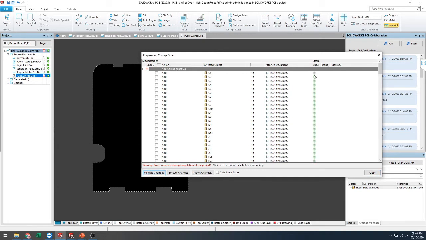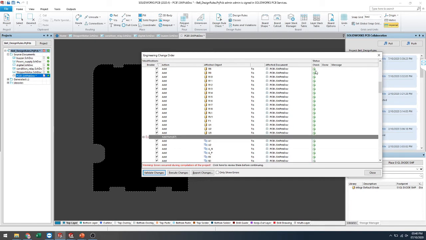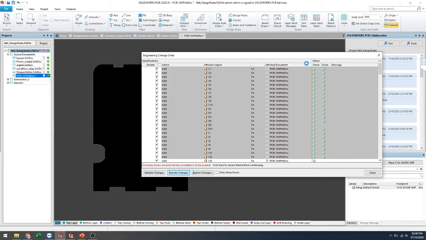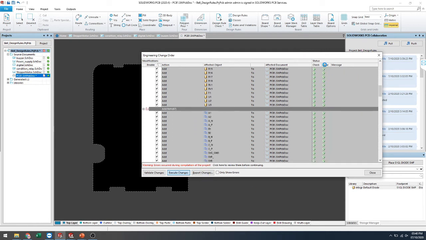If everything is available, it will show a done mark, and you just execute. After executing, all the components will be installed in this tab window, and it will show done,